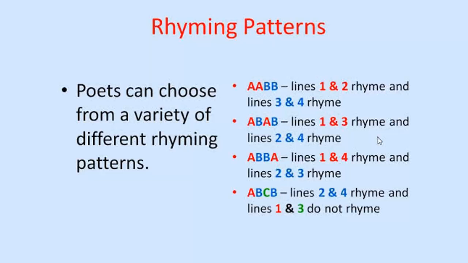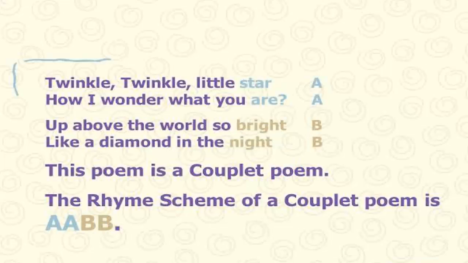For example, in the nursery rhyme, twinkle, twinkle, little star, how I wonder what you are, up above the world so high, like a diamond in the sky. Here the rhyme scheme is AABB. The last words in the first 2 lines rhyme with each other, and the last words in the 3rd and 4th lines rhyme with each other.